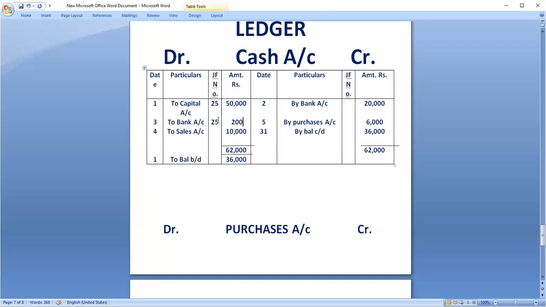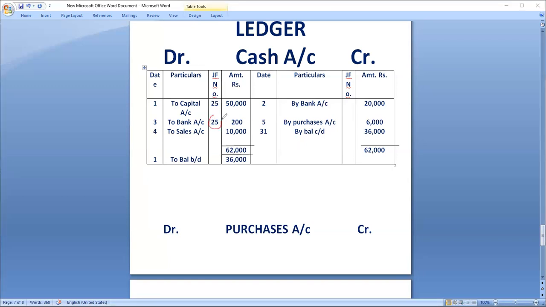So where we have made a mistake, you can immediately check page number 25 in the journal entries book. Journal is the book of primary entry. First time you are going to record the transaction in the journal book. So if at all any doubt is there, immediately you can refer to the 25th page of the journal entries book. Yes, sir. So that is the usefulness of that. Did you understand? Understood, sir.